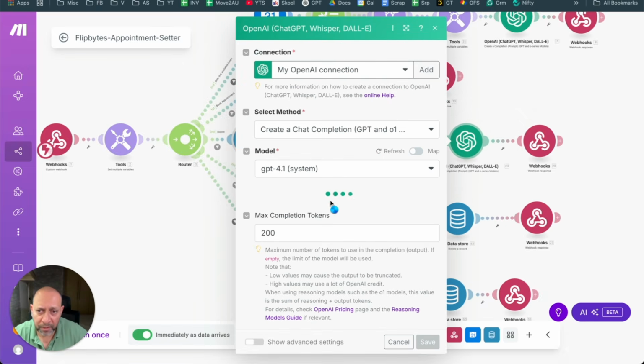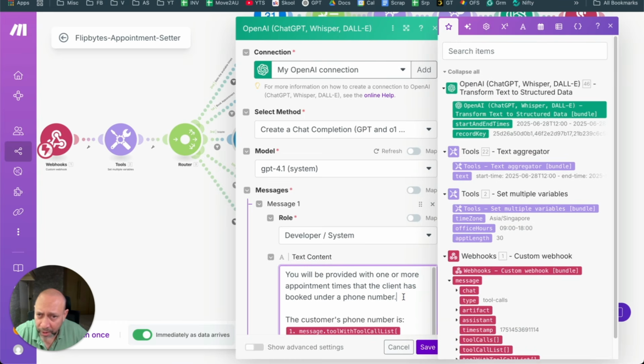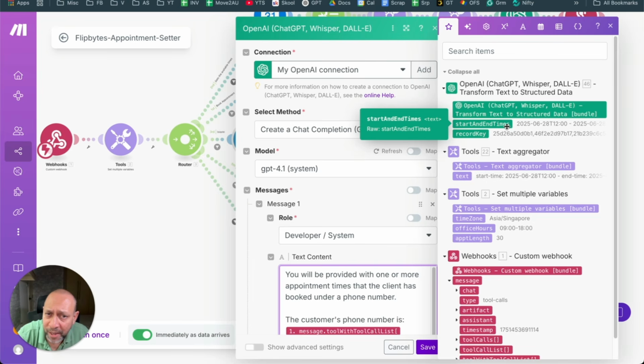And then if you see this, this is the completion. Now you're giving it start time and end time as well. So when you click here, if you see the previous one, it has start and end time, and it has record key. So it has both those pieces of information, right? This is the structured data, okay? So this is basically taking a string and breaking it down into these two things.